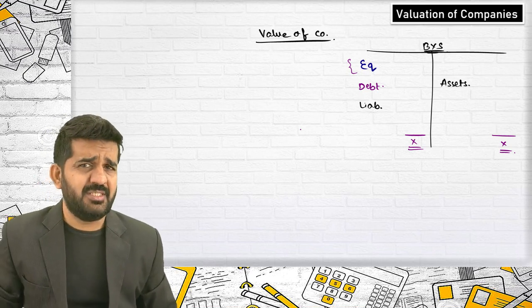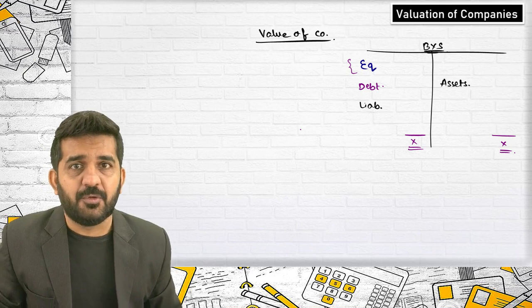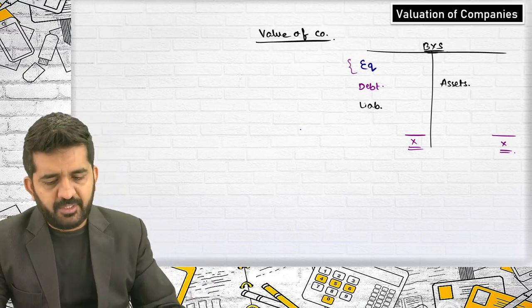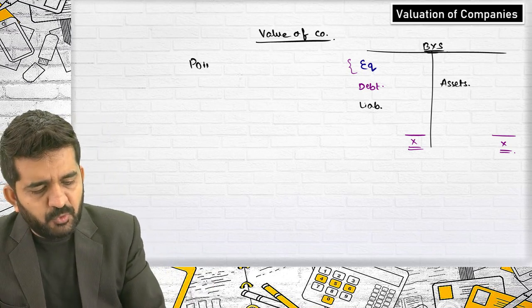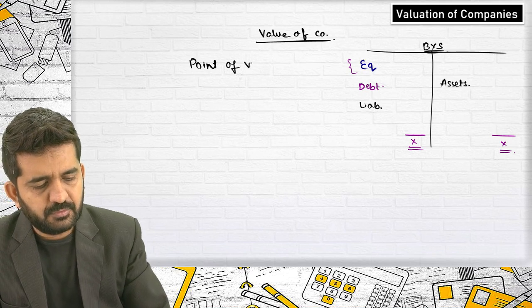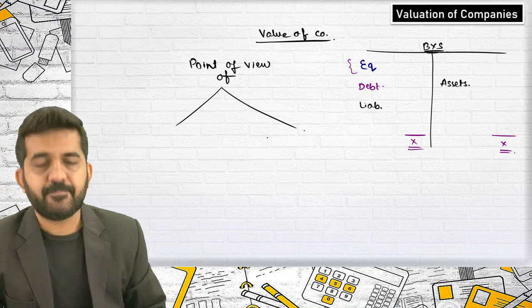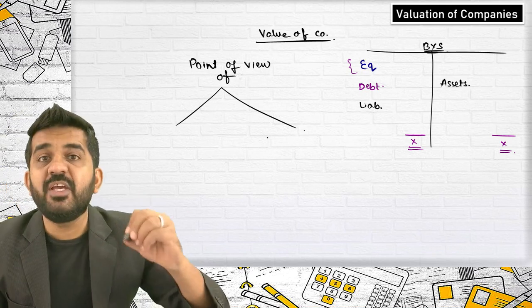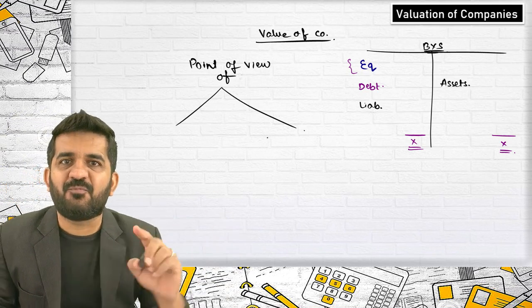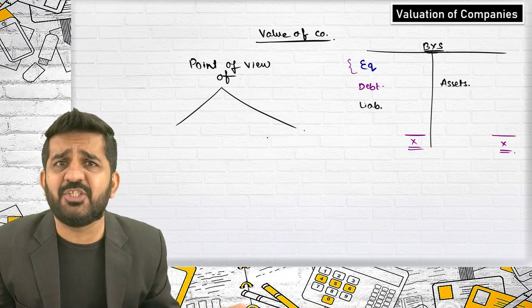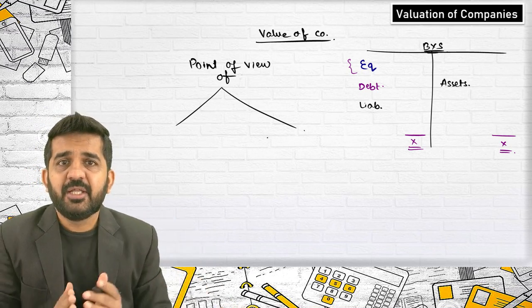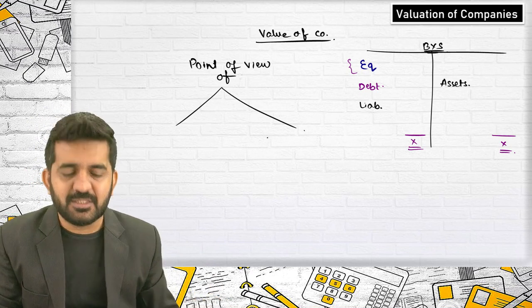Now the question is, if you are valuing a company, you are valuing from the point of view of what? You always value from the point of view of fixed asset? No, fixed asset is an inanimate thing. It is not a person. They are not human beings.